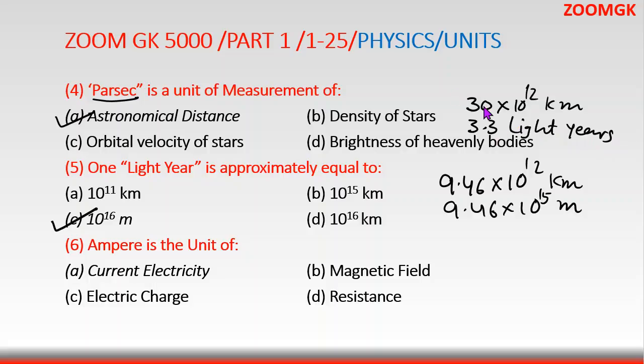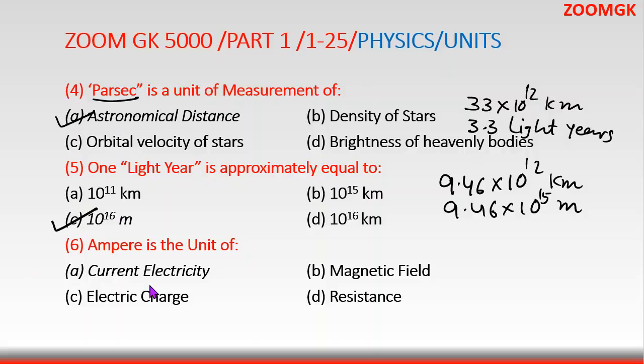You see, this is not 30, this is actually 33. So let me just correct it. So this is 33 into 10 to the power 12 kilometer, the parsec.